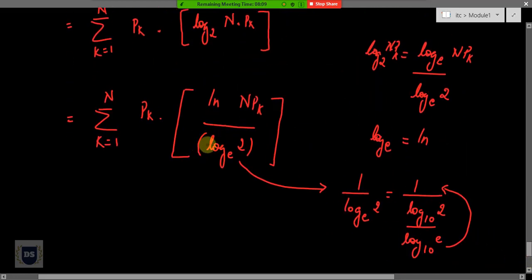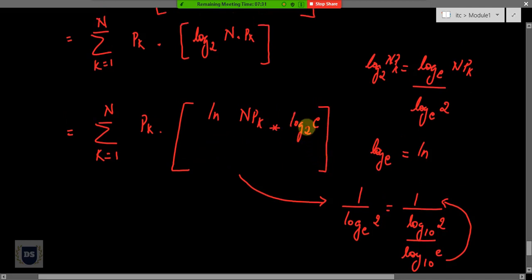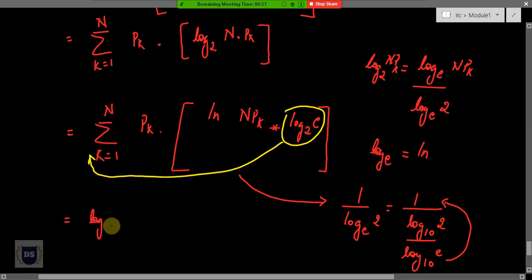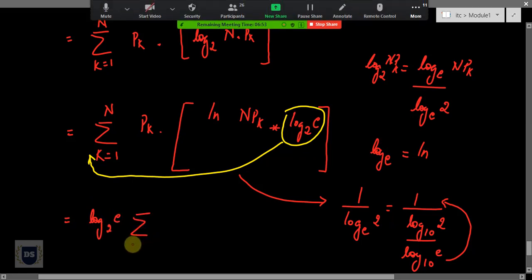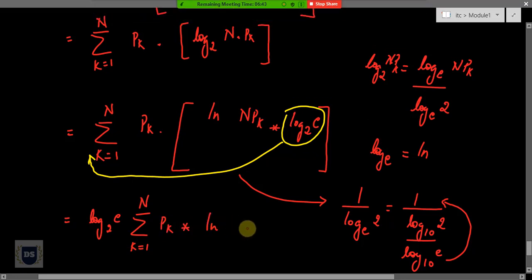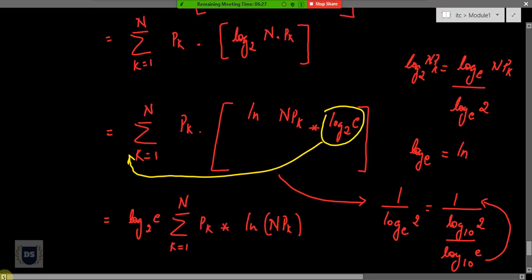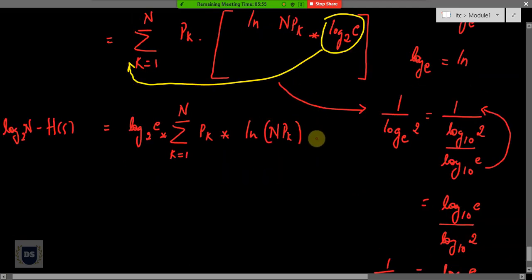So let me rewrite this on our numerator. And over here log to the base 2 of e is a constant, and I can easily move this out of my summation, and I'll get it as equal to log to the base 2 of e, summation k starting from 1 to n, pk times natural log ln of npk. So this is where we started from, and we ended up with this expression equal to log to the base 2 of e, summation pk times natural log of npk. So let me mark this as my expression number 2.